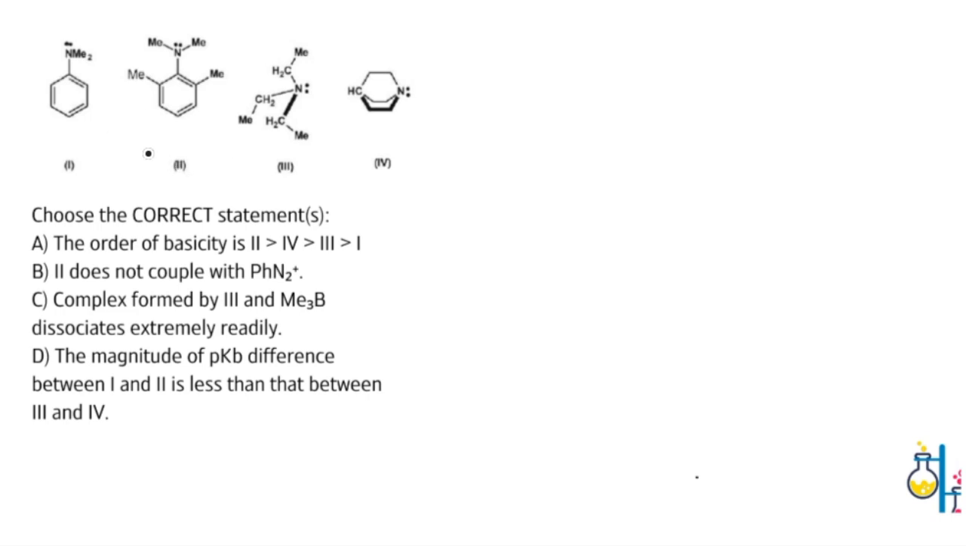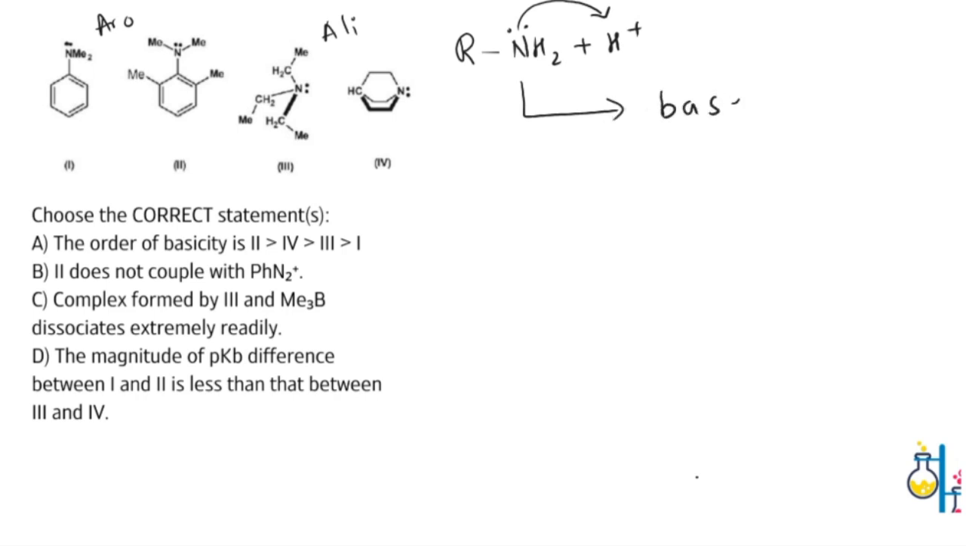The first two molecules are aromatic amines and the third and fourth molecules are aliphatic amines. This is quite important for our question. Why so? Because whenever there are amines, whether it's primary, secondary or tertiary amines, why are they basic in nature? Because of the lone pair of electrons present on the nitrogen. It will be donated to the proton, hence we call this a base.